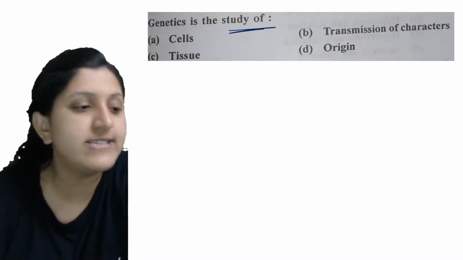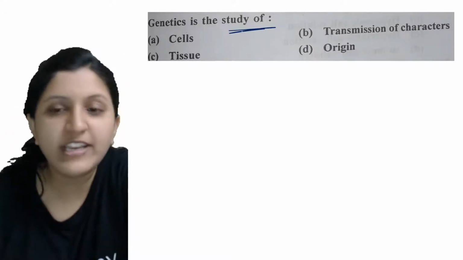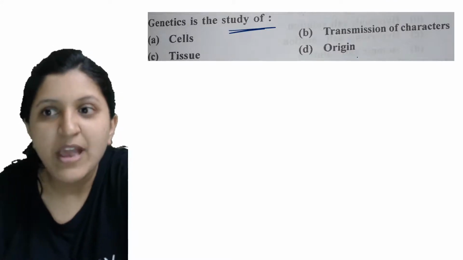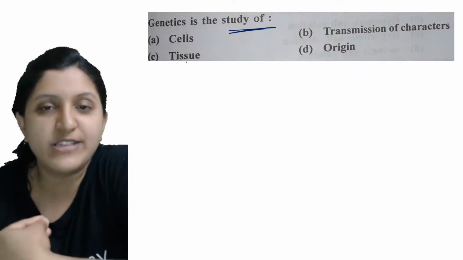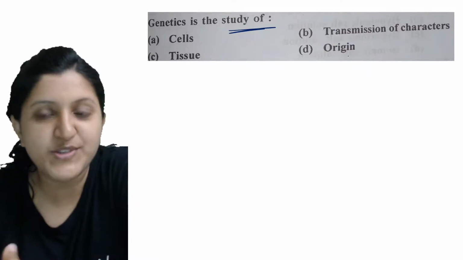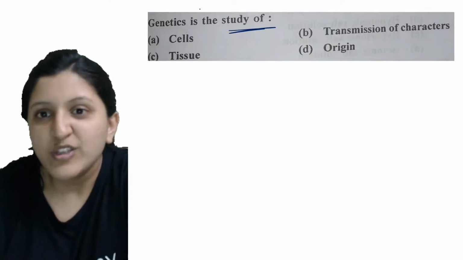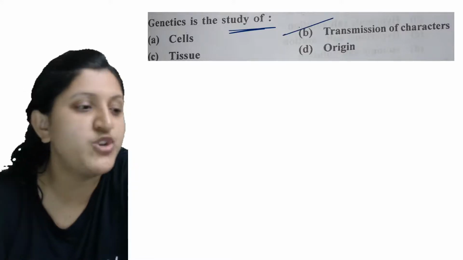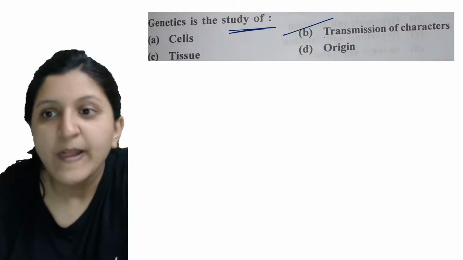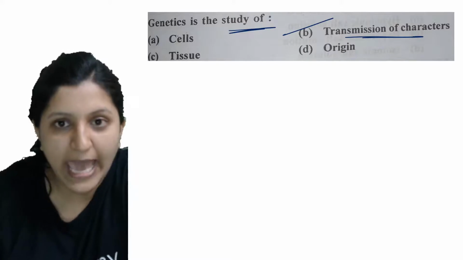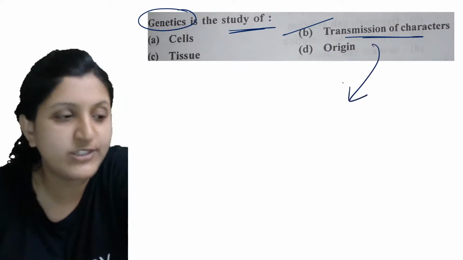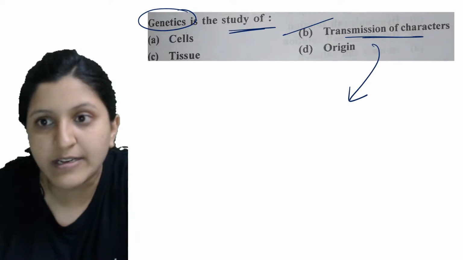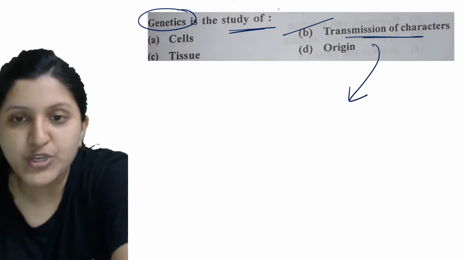So genetics is the study of what? Genetics is the study of cells, transmission of characters, tissue, or origin. Out of all this, you can find transmission of characters. Genetics is basically from one generation to the next generation, the transmission of characters is occurring. So it is a transmission of characters.